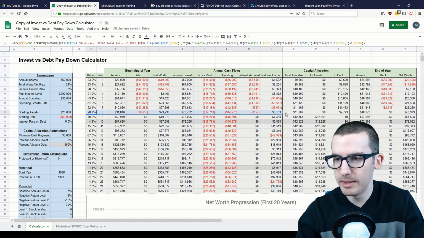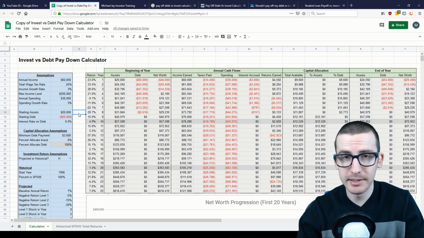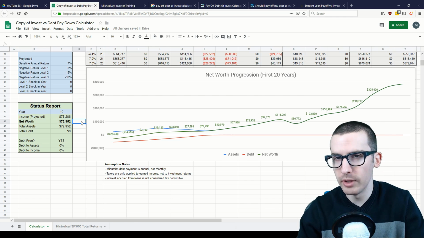As you can see from these projections, the amount of debt declines to 0 by the end of year 8. This means with those extra payments, this person will be debt-free within 8 years. Let's see the impact on their net worth over time. In this case, their net worth at the end of year 10 was just a little under $73,000, or about $5,000 less compared to our fully invested scenario.